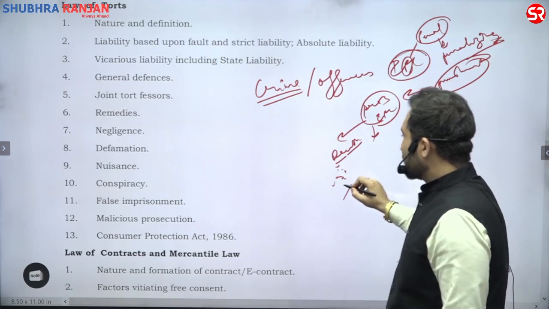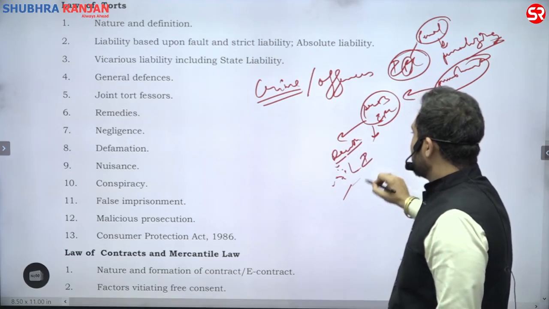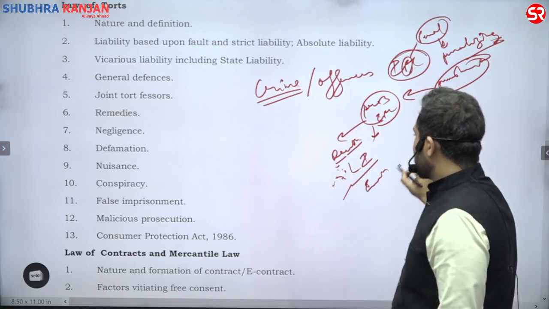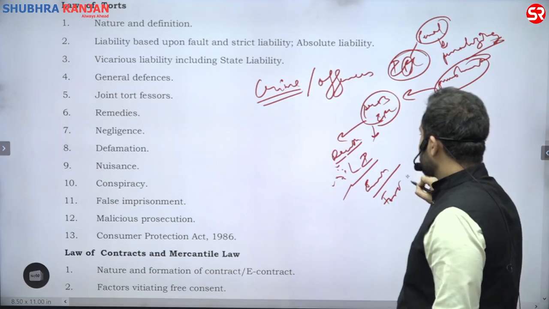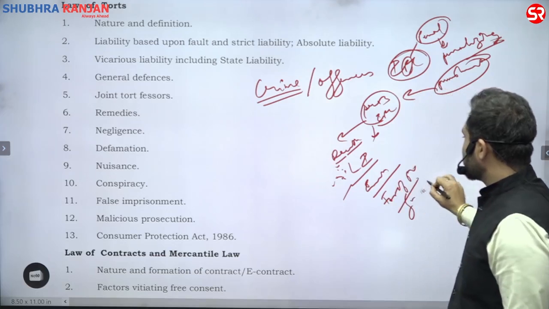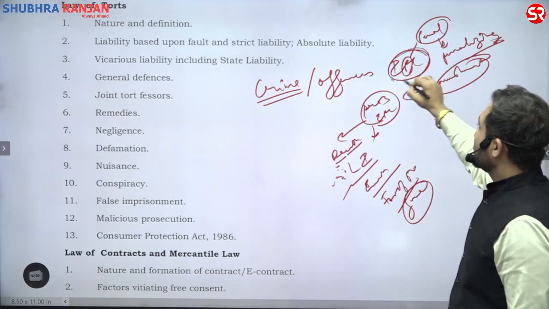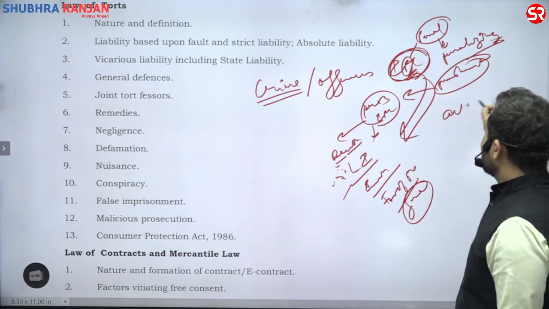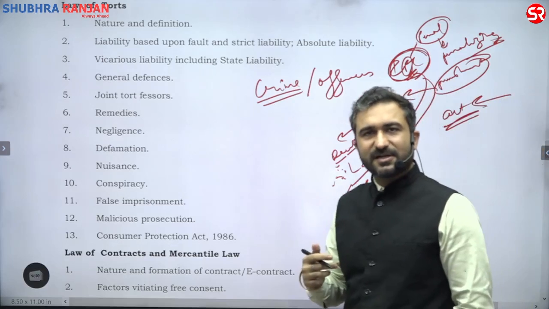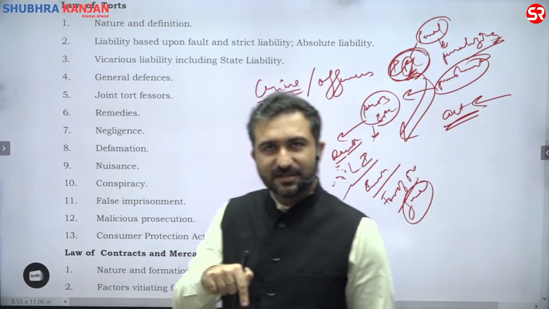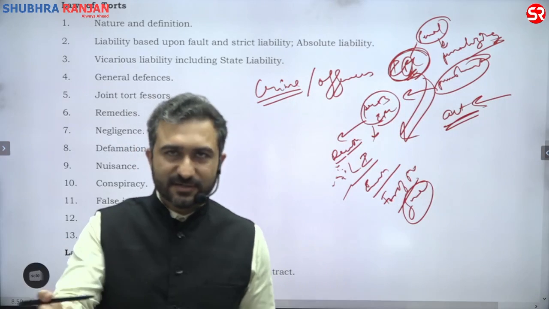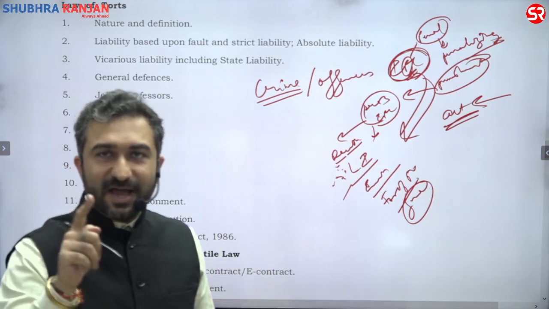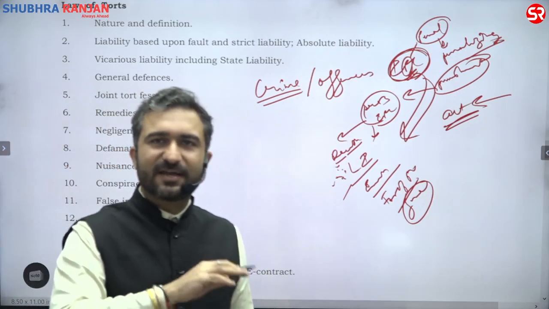So ultimately, death is one of the punishments. Life imprisonment, you would have heard, is one of the punishments. Imprisonment is one of the punishments. Forfeiture of property is one of the punishments. Fine is one of the punishments. That is why it is known as the Indian Penal Code, because it provides for the acts for which punishment is the remedy. Punishment will be awarded for those acts, and everyone knows about it.